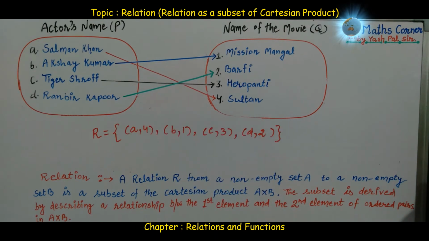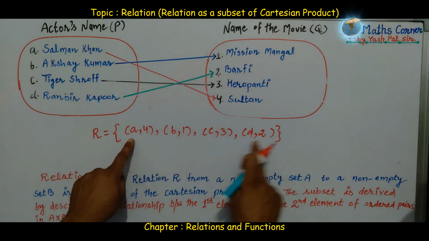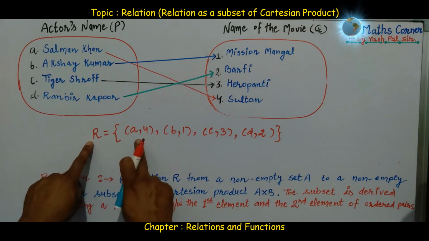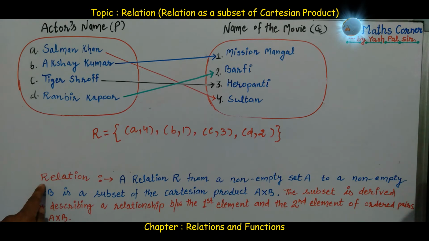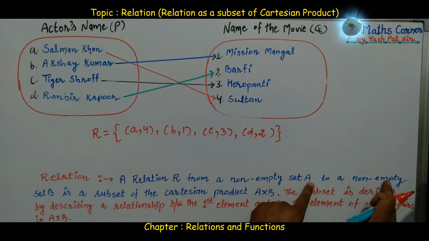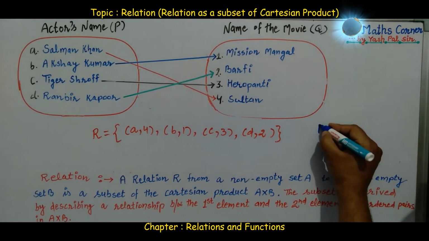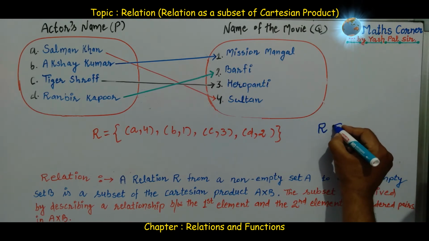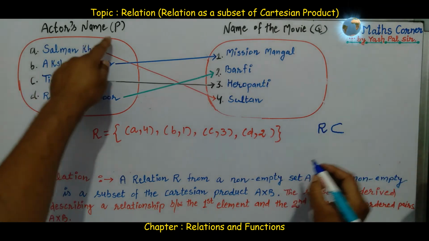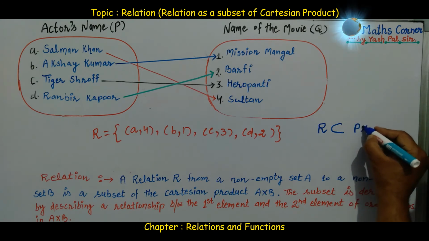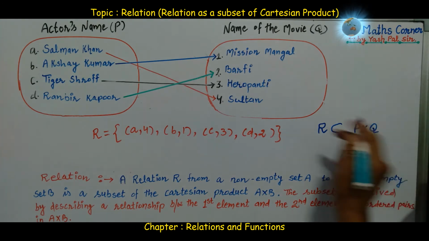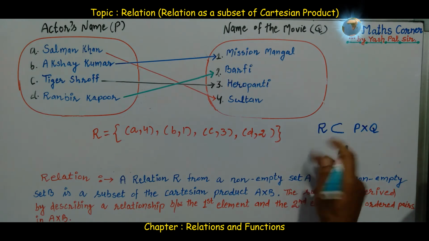After selecting these pairs, this becomes R, relation. So what is relation? Once again, a relation R from a non-empty set A to a non-empty set B is a subset of the Cartesian product A cross B. So we can write here R, meaning relation, is a subset of the Cartesian product of two sets P and Q. Here the two sets are P and Q. So this is the relation.